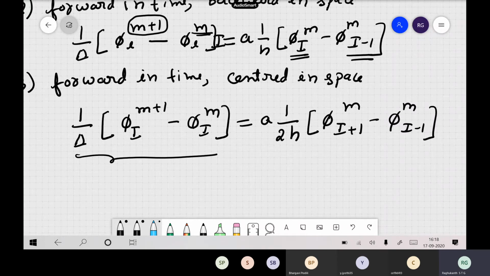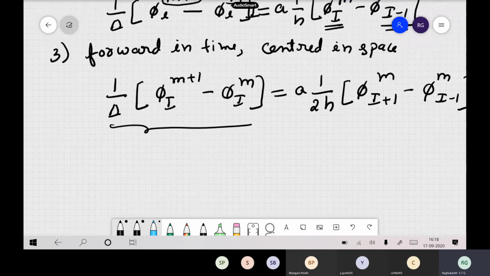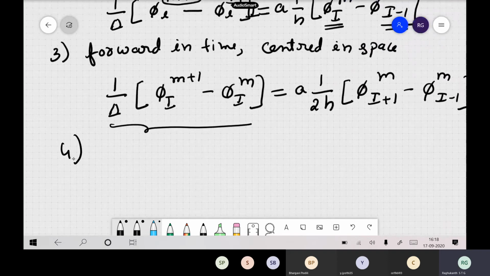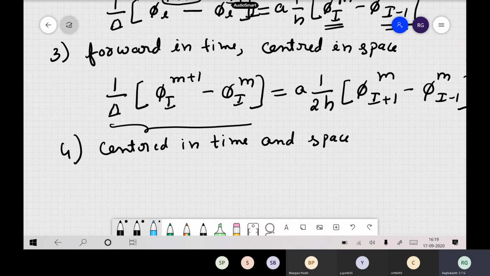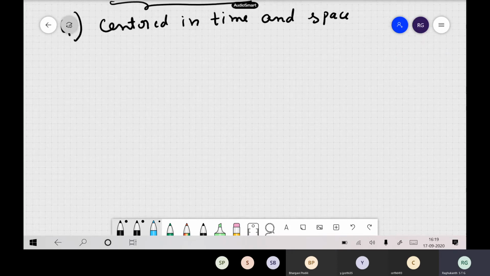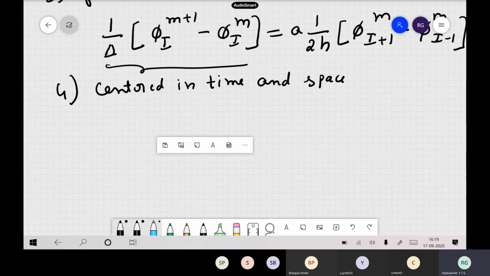Then you have one more scheme here. So this is one way, what derivative you are using in time, and what derivative you are using in space. Now if you take a central derivative, which is centered in time as well as in space, both time and space, then we write this so that in time also you are taking a central derivative, and in space also it is a central derivative. So the equation becomes like this.